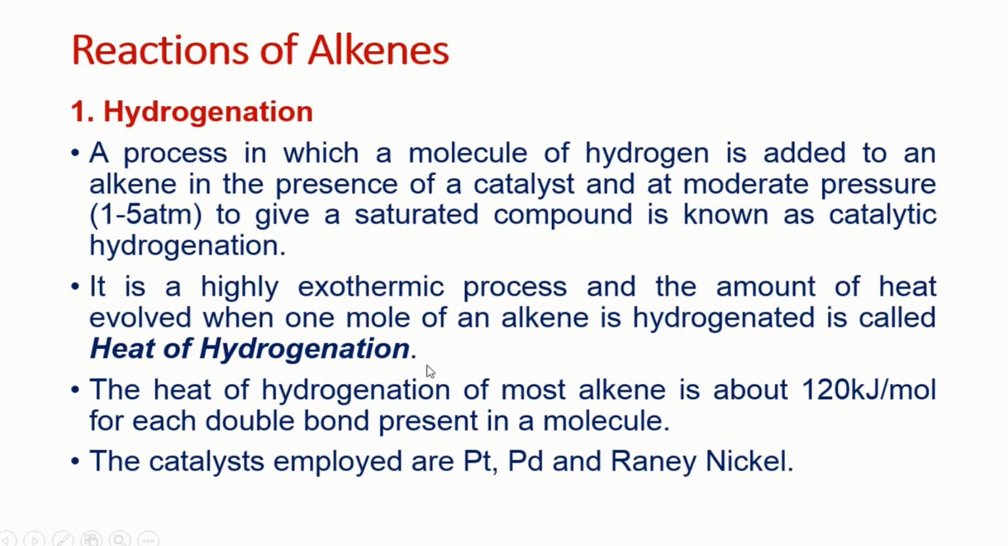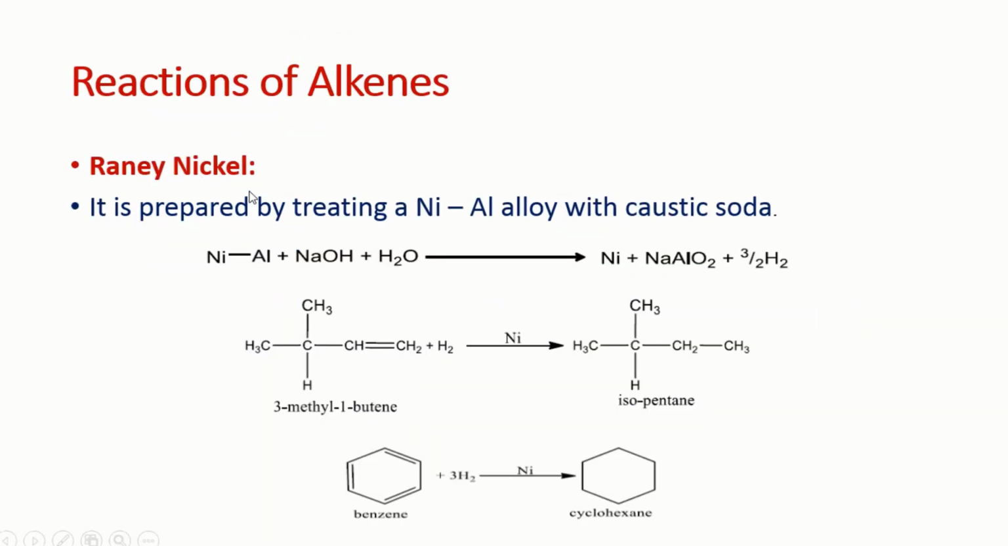The catalysts which we use for hydrogenation are platinum, palladium, or Raney nickel. So Raney nickel is used for the hydrogenation. This Raney nickel is prepared by treating nickel aluminum alloy with caustic soda. Caustic soda means sodium hydroxide. By reacting these, we produce hydrogen. So this hydrogen, which is produced during the reaction, is used for the hydrogenation.